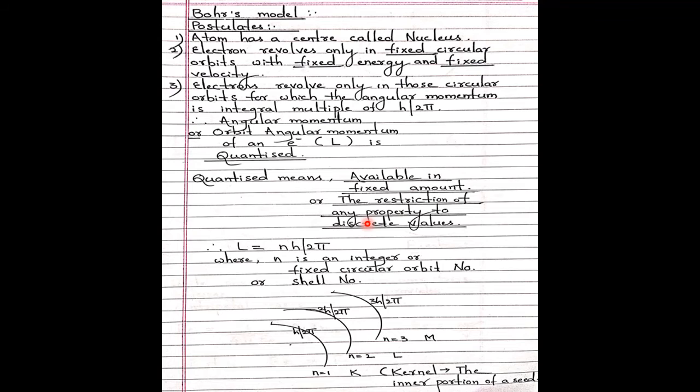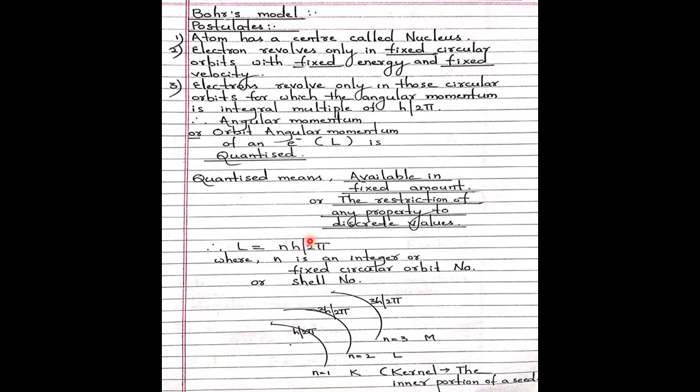He is putting a restriction on any property, whether it is energy or velocity. The restriction of any property to discrete values is known as quantization. This is called Bohr's quantization. So according to the statement, angular momentum is quantized. This much only. How much? It is an integral multiple of h upon 2 pi.